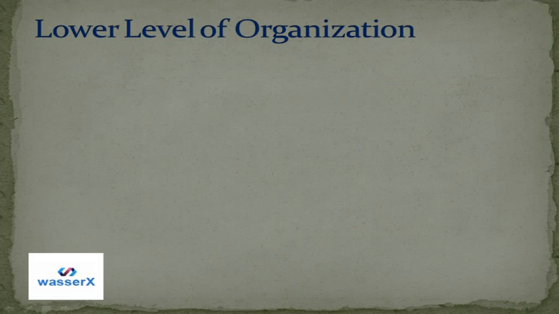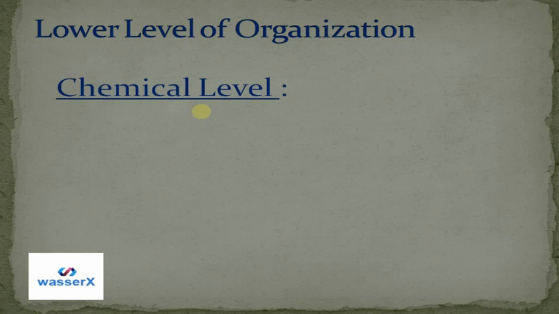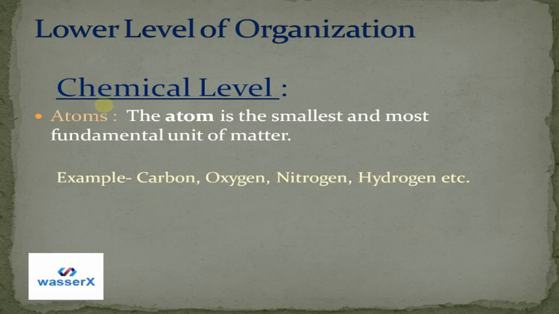Then let's try to understand the lower levels of organization in more depth. First, let's understand it at the chemical level. We can say that there are many atoms. So what are atoms? If I want to define them, I can say that the atom is the smallest and most fundamental unit of matter or life. We just saw that cells are made up of cell components.